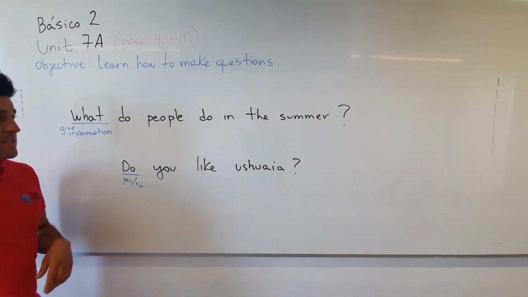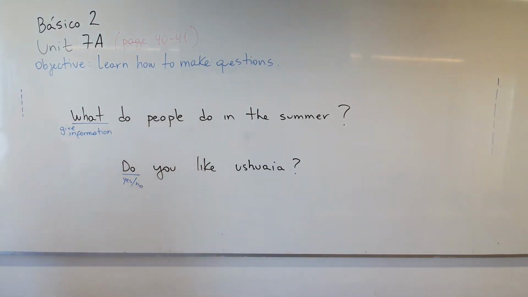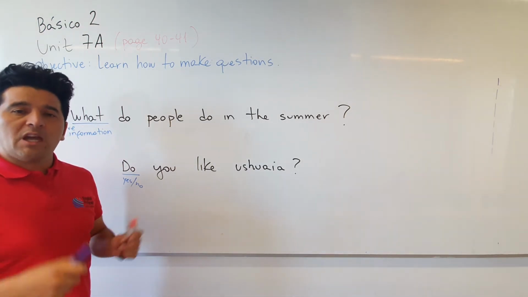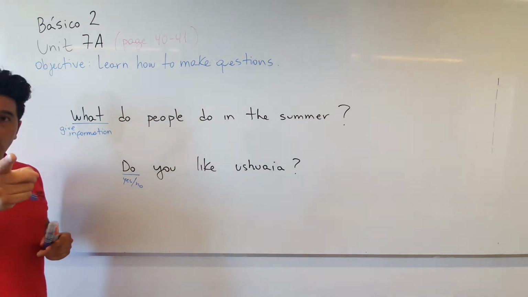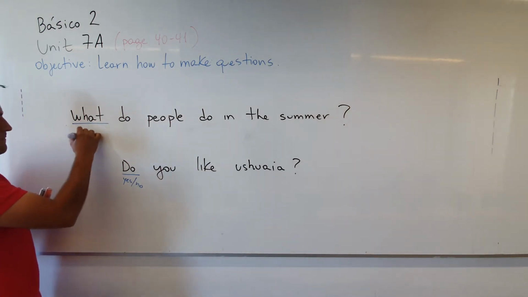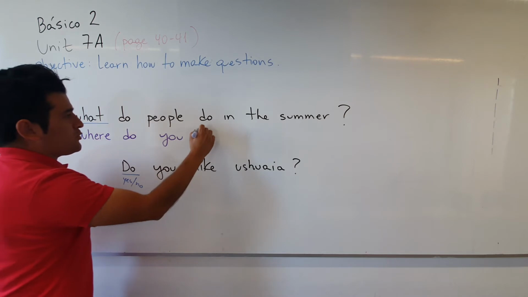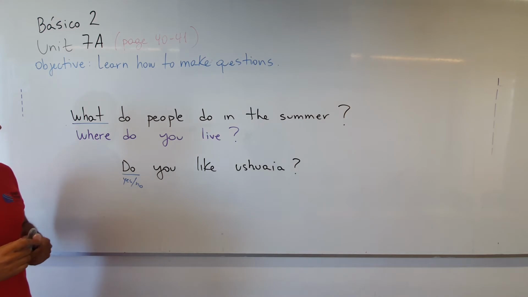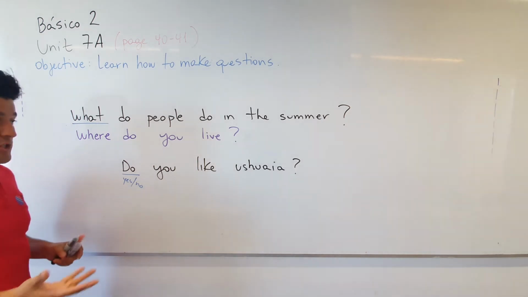Okay? That's it. Now I'm going to add another question so you can see what the structure is. For example, how do you ask, ¿Dónde vives? How do you ask that question? Do you know? The question is, where do you live? For example, that is another question. Where do you live? ¿Dónde viven? So in this case, with this question you have to give information. You have to say where.